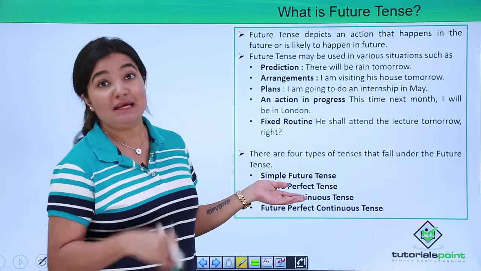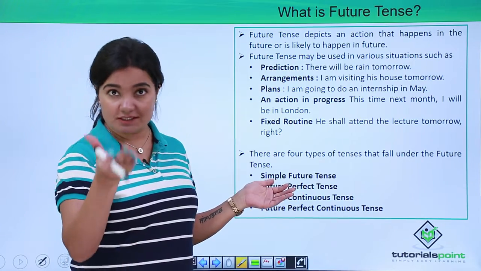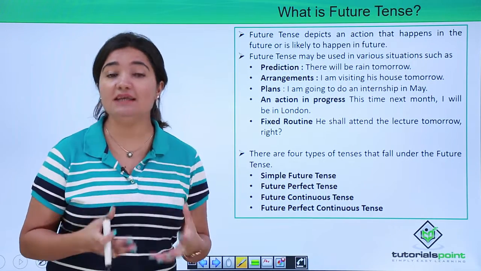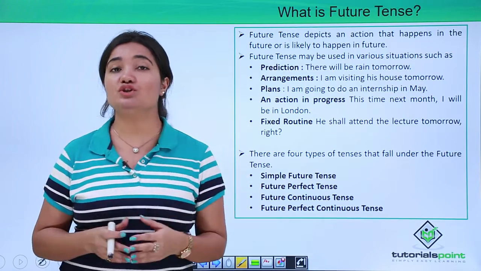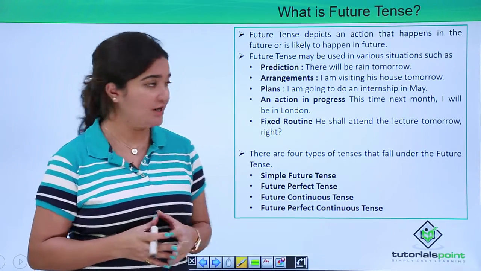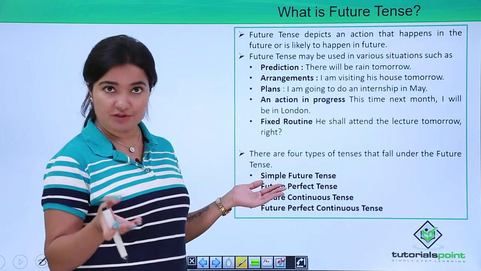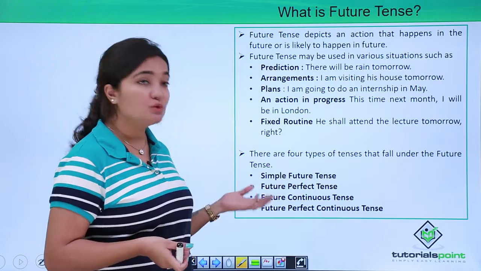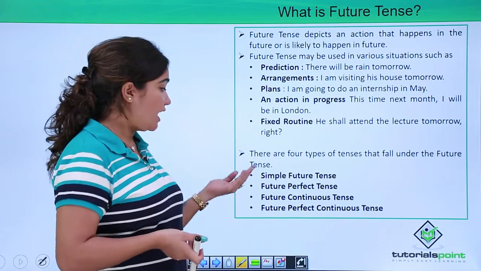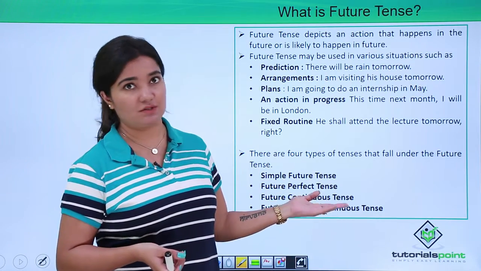So as I already told you the different types, and we discussed that any tense, be it past, present or future, will always have four forms, right? So you'll have simple future tense, future perfect tense, future continuous tense, and future perfect continuous tense, right?